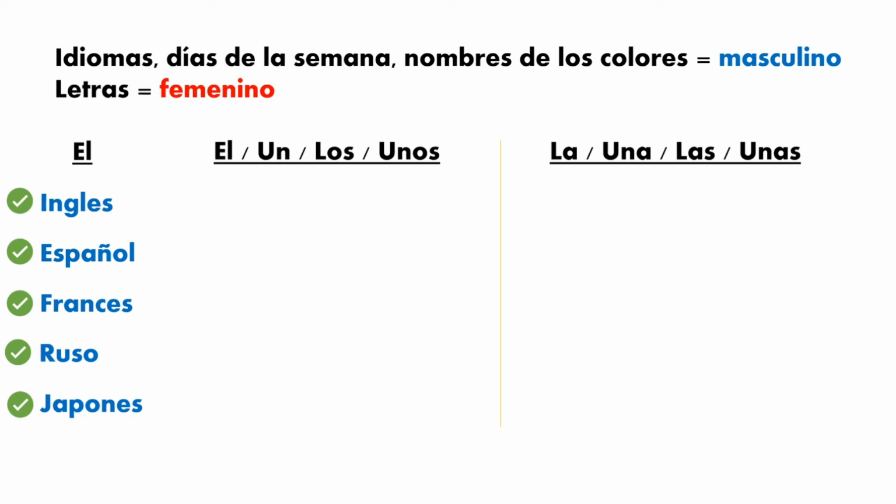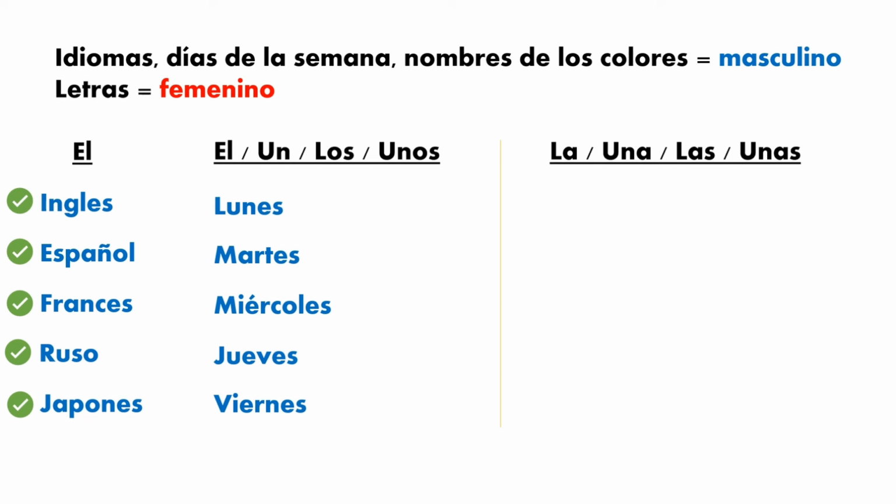For example, un español, a person who lives in Spain. It has a different meaning, okay? But if we are talking about the language, el idioma, it will be el. It will be like el idioma inglés, el idioma español, but instead of saying idioma, we only say el inglés, el español, el francés. Perfect. Now let's see the next one.